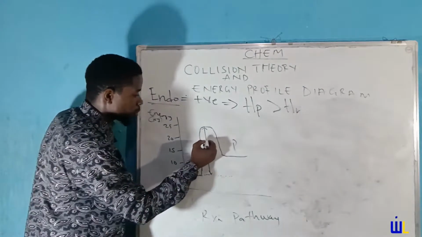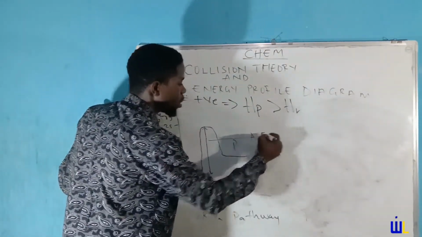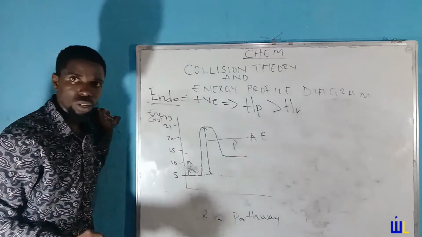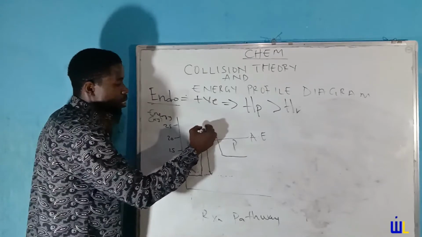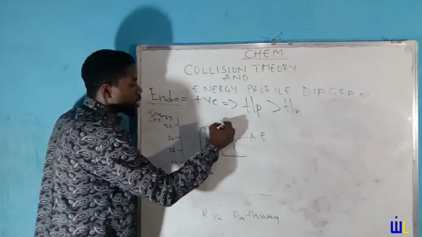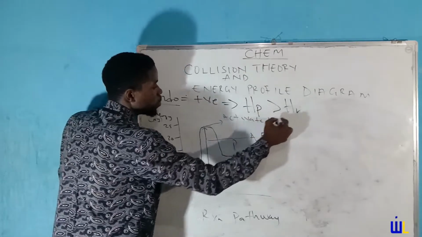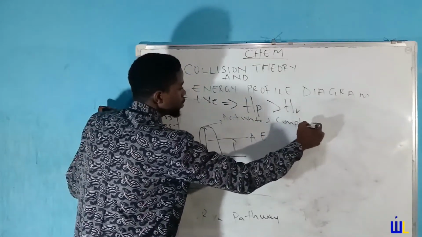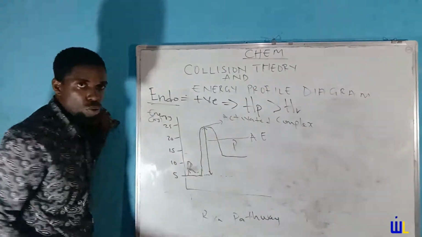So this particular one is labeled as the activation energy. Then we talk about this point, which is the transient state. This transient state is the activated complex. And this is the energy of the reactant, energy of the product.